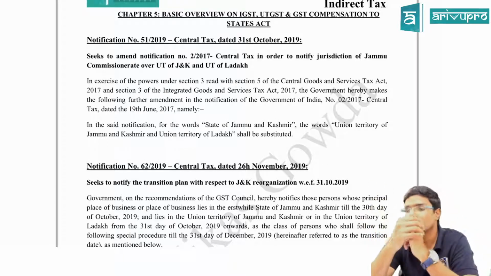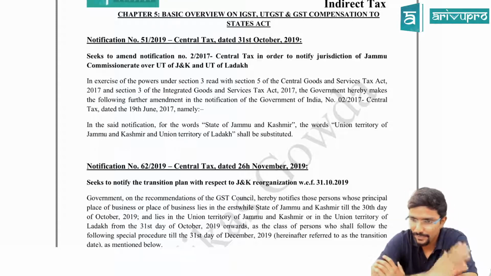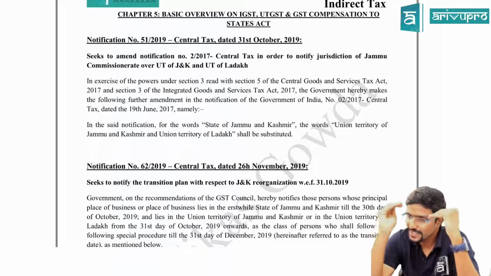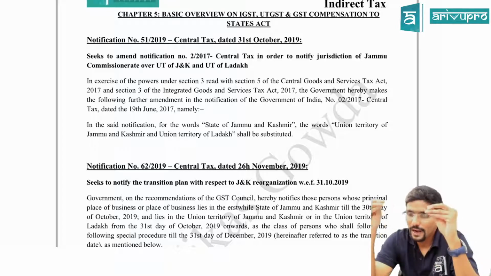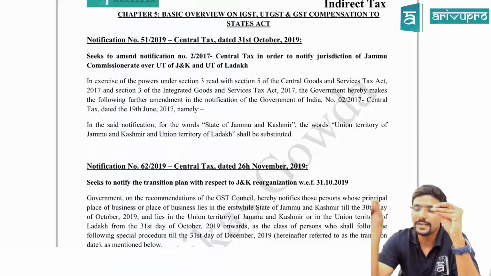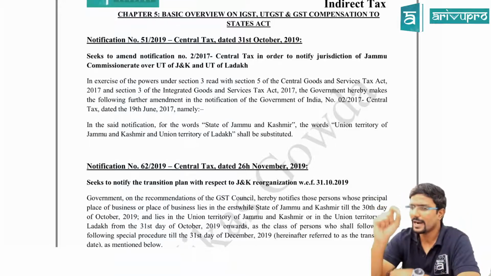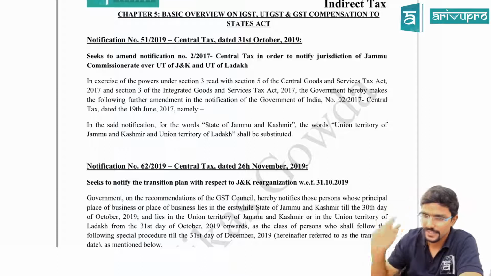territory. Agree? As you know, the removal of Article 370 happened 6-7 months ago. Due to that, there was a state called Jammu and Kashmir before. Now they have broken it down into two union territories. Please pay attention. After the removal of Article 370, the state of Jammu and Kashmir is now the Union Territory of Jammu and Kashmir, and one more, the Union Territory of Ladakh.